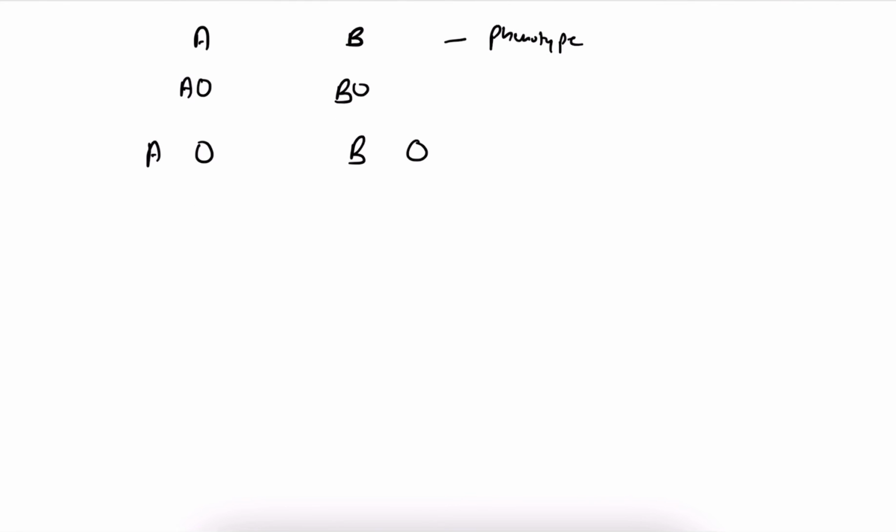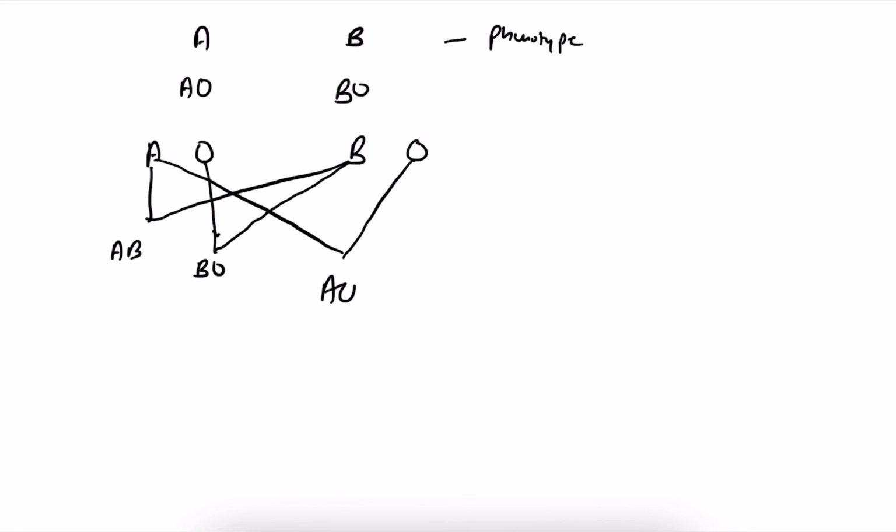Okay. So now what happens? There is A, B, B, O. This is AO, and this is OO.